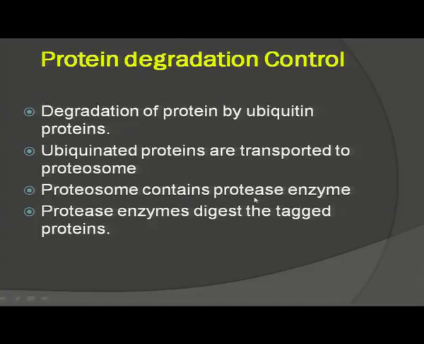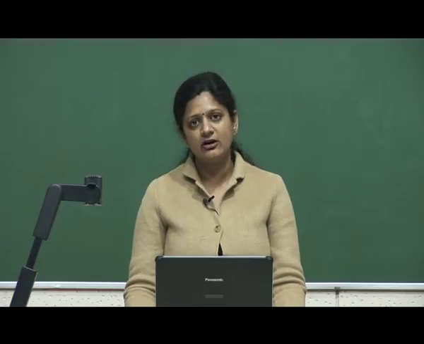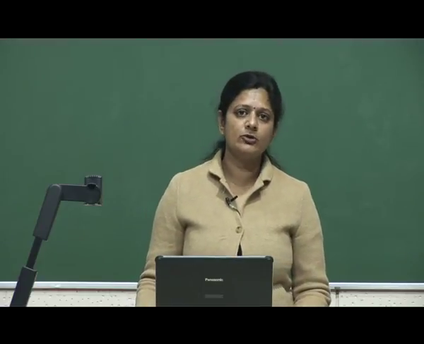Proteasome contains protease enzyme. Protease enzyme means the enzyme which digests the protein. There in the proteasome, the protease enzyme will digest the tagged protein, the protein which we do not need. It has been synthesized by the cells, by the genes, but we do not need those proteins. So that protein will be digested with the help of ubiquitin and proteasome complex.